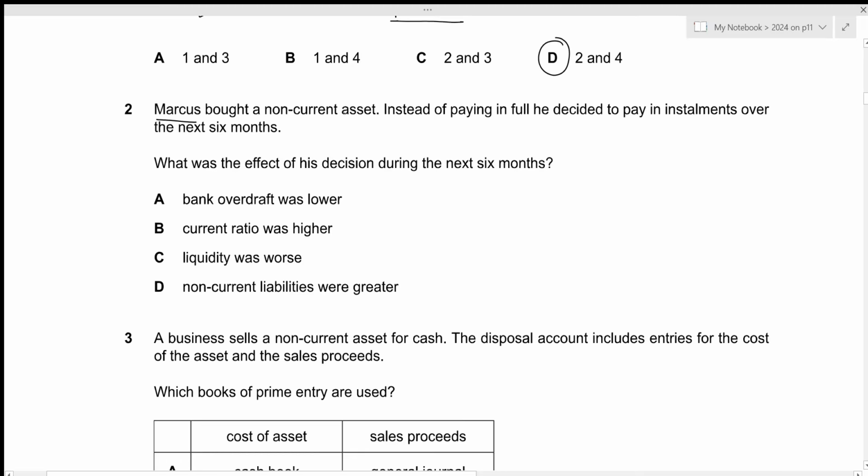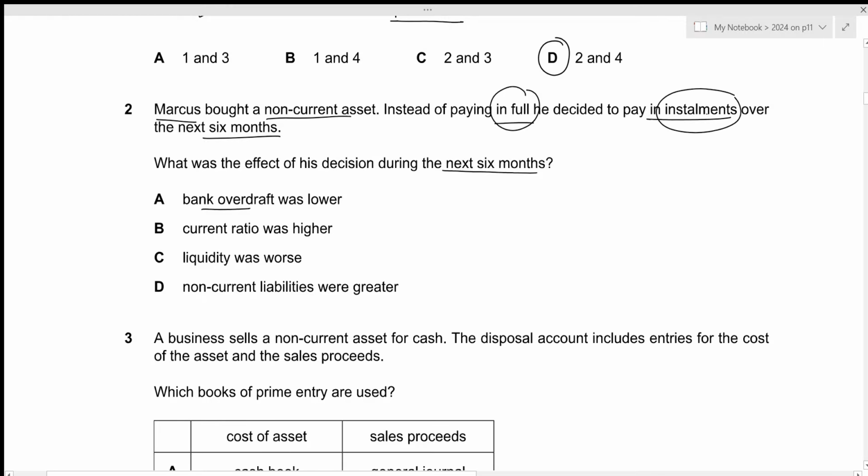Marcus bought a non-current asset. Instead of paying in full, he decided to pay in installments over the next 6 months. What was the effect of his decision during the next 6 months? The first one is that the bank overdraft was lower. This will be true because in this case, instead of paying in full, he will be paying in installments.